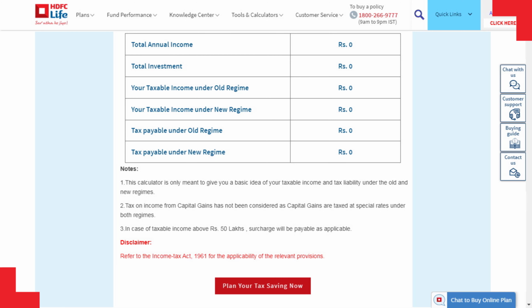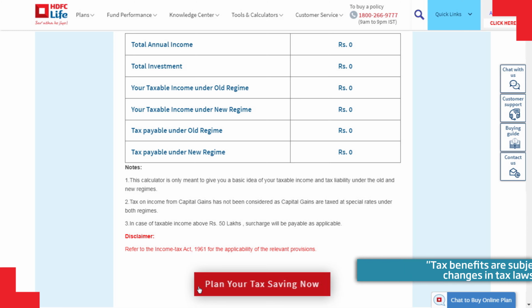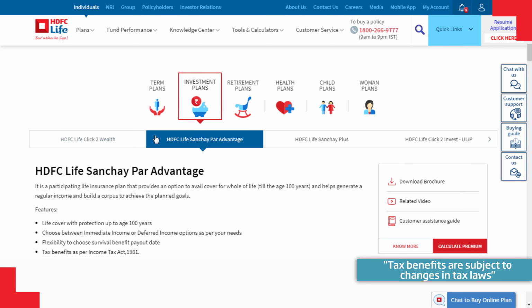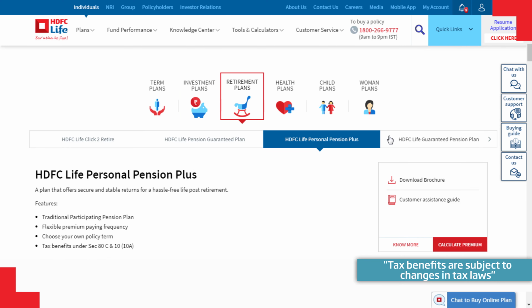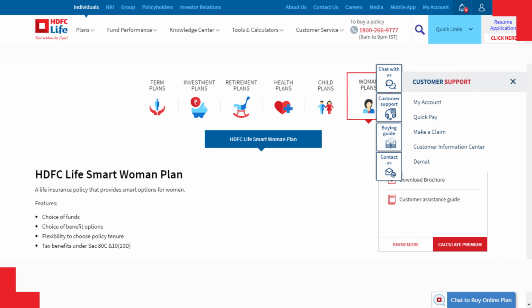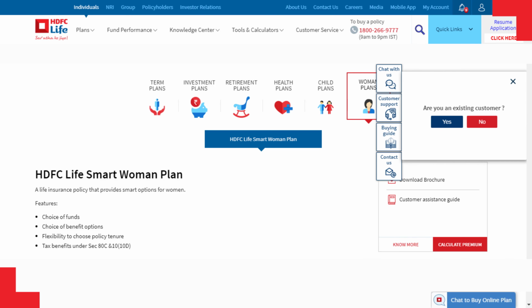You can click on Plan Your Tax Saving Now to navigate and look out for various products offered by HDFC Life and protect yourself and your family members. You can reach out to our customer helpline or online chat module for any assistance you may require.